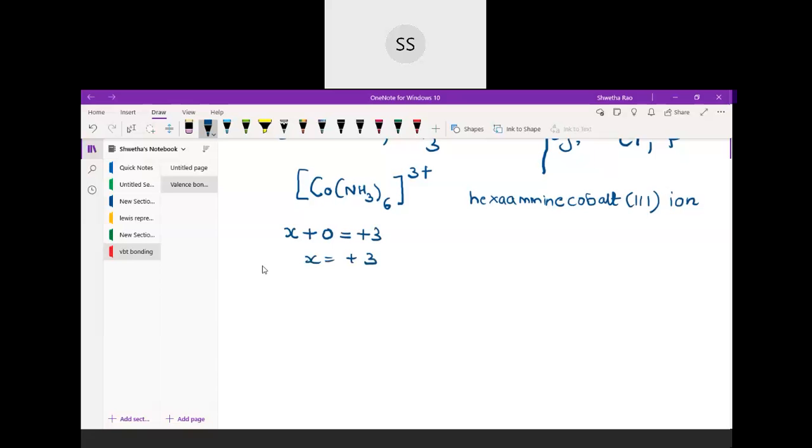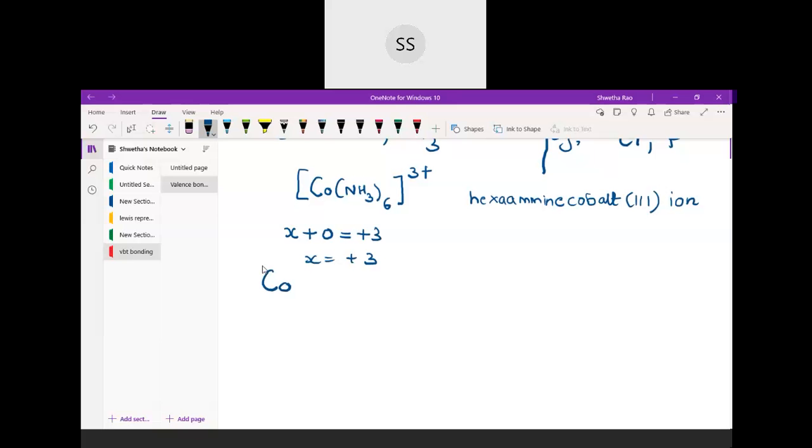Okay, and what is the atomic number of cobalt? These things at least you need to remember. There are only 2 metal atoms and 4 types of ligands given to you. Total 4 complexes are there, and in that only 2 metals you will be coming across. One is the cobalt and the other one is nickel. So could you tell me what is the atomic number of cobalt? Cobalt atomic number is,